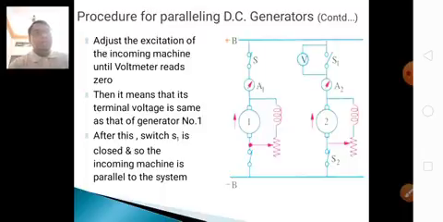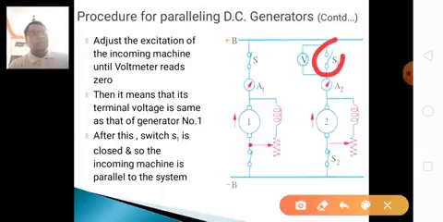When switch S1 is closed, the two generators are connected in parallel.